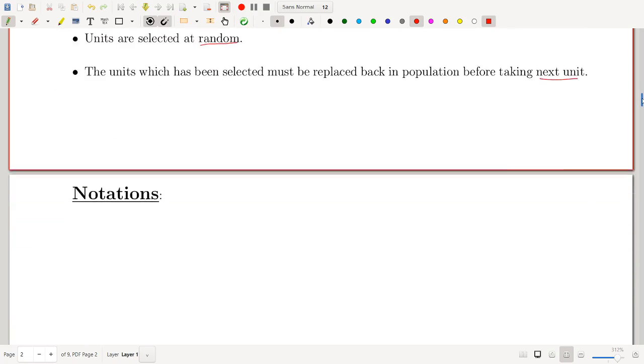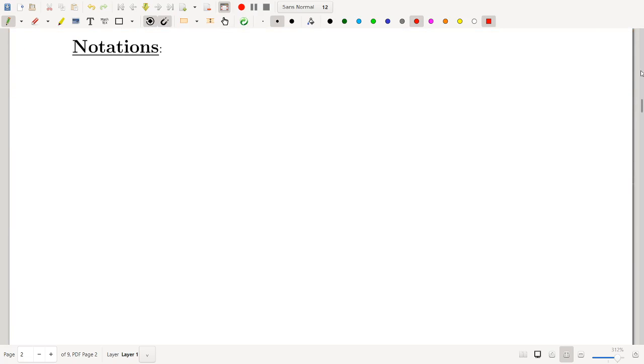Now we are going to see some notations used in this sampling method. So first notation is capital N. Capital N means population size. Suppose in the height measurement example, in KTHM College Nasik, there are 10,000 students, then your capital N will be 10,000. Small n means sample size.